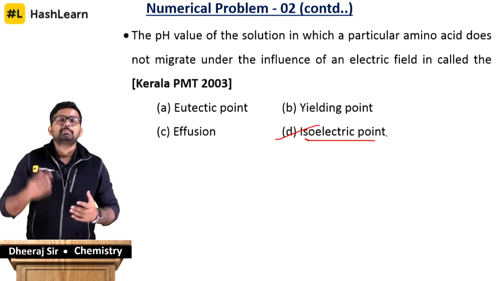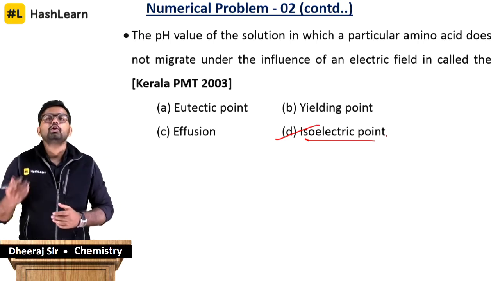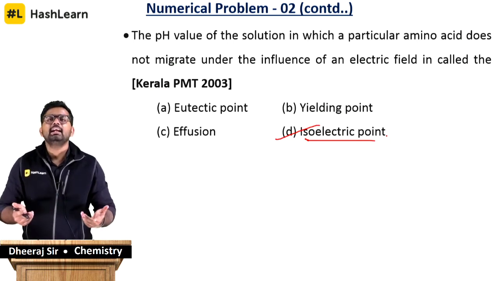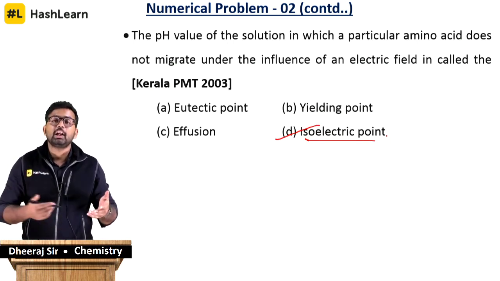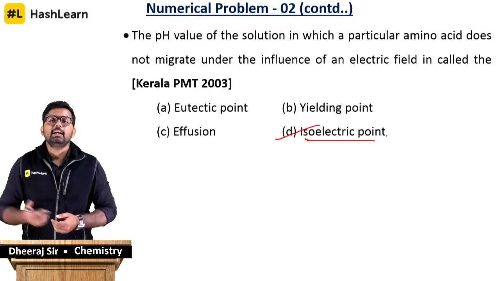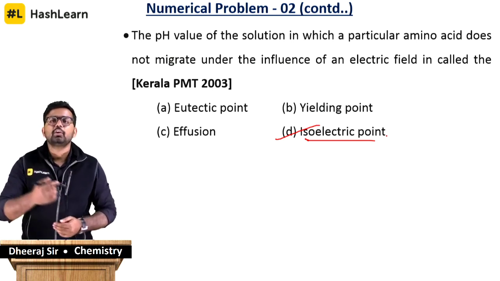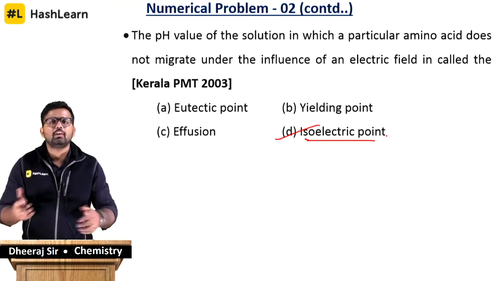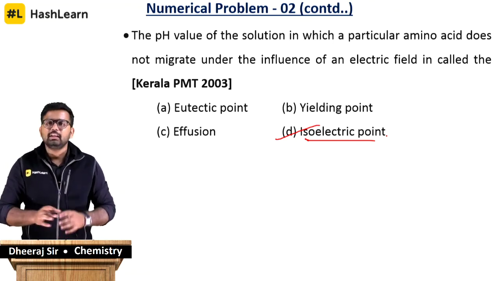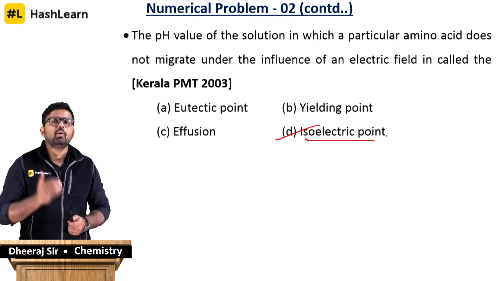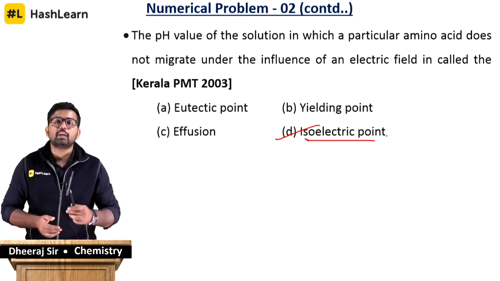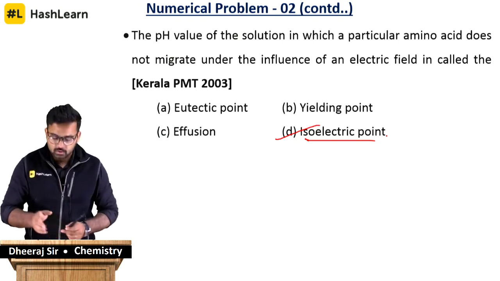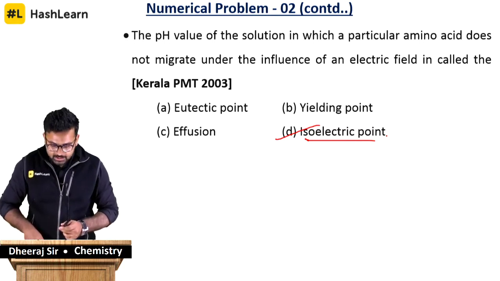If the H pluses are removed, it goes on to become negative, which is decided by whether the amino acid is in an acidic medium or a basic medium. This tells us whether H plus is going to get added or removed. So this is a little background around the isoelectric point. This is a straightforward question, but I've added a little more input from my side which is going to help you in answering a couple of other questions. So isoelectric point is the answer, guys.